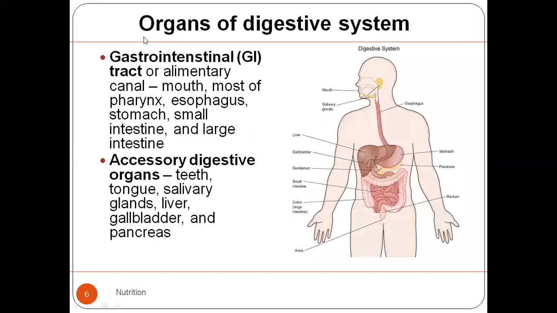is also known as the GIT, or it is known as the alimentary canal. It is made up of different organs, and mostly आप देखें कि आपका जो digestive system है, the first part of the digestive system of man is mouth. Then most of the part of the pharynx.